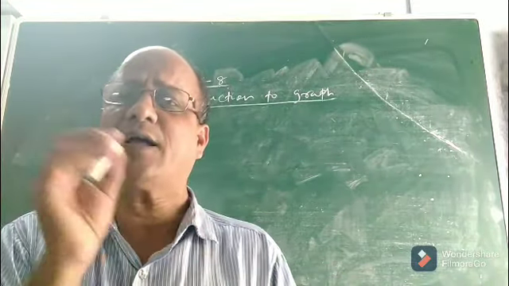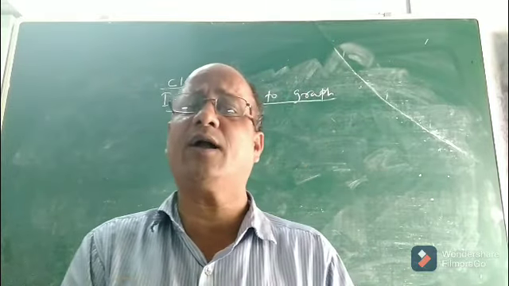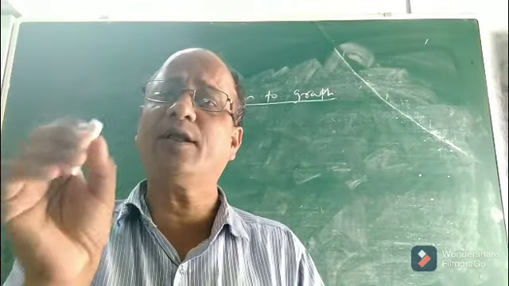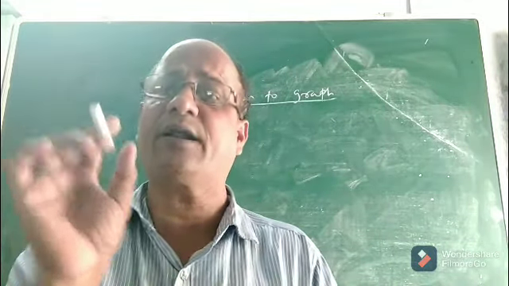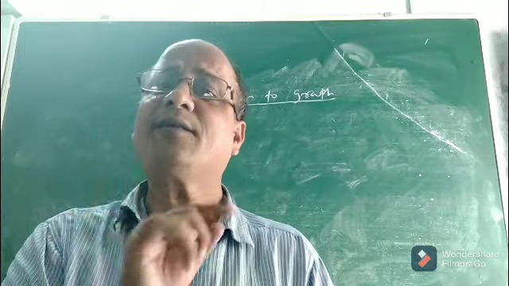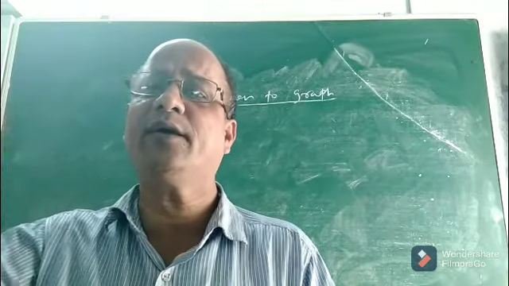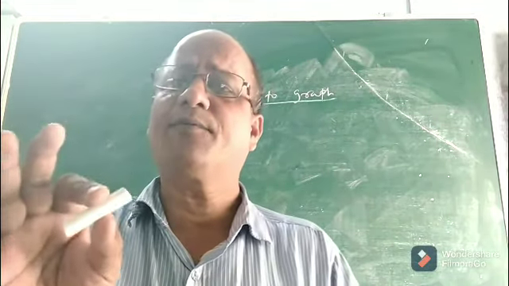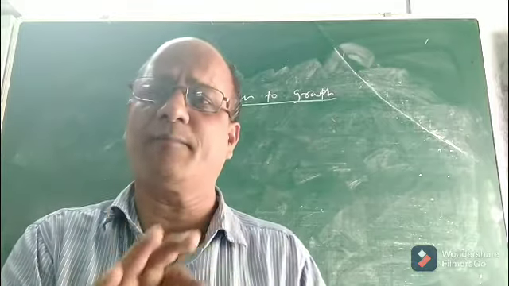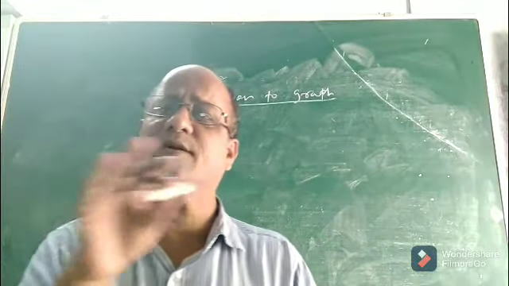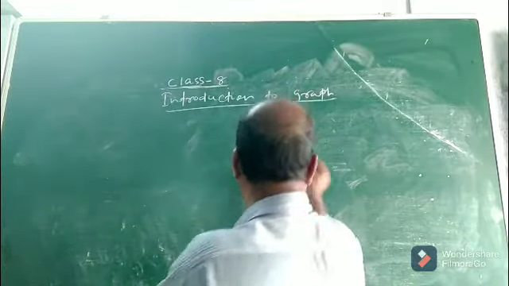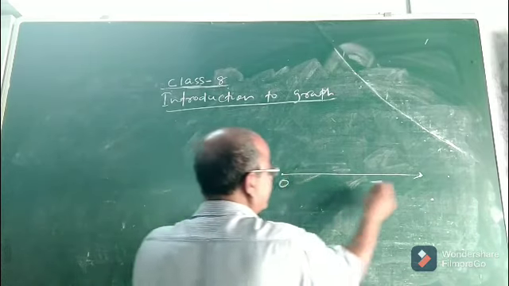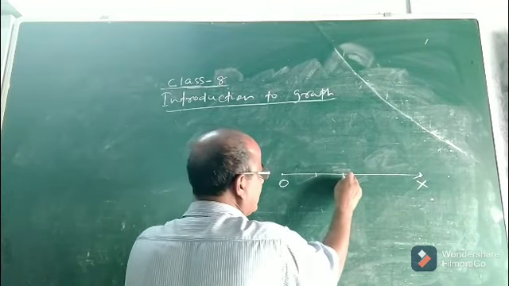Now, as I told you, graph is a visualization, a pictorial or visual representation of data, in which we express the relation between two variables by drawing a graph. Now the point is, what are the main terms connected with graph? Children, you know the number line. A number line shows your positive integers, negative integers and zero. Let us take a number line. Suppose this is a number line showing only positive integers, Ox.